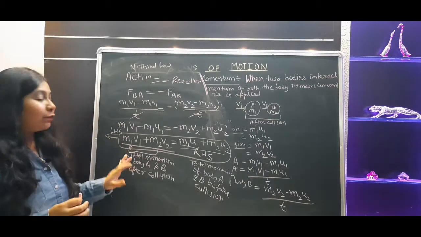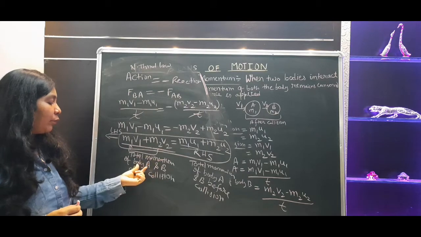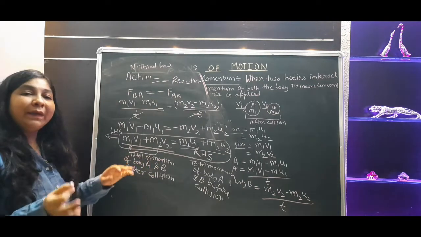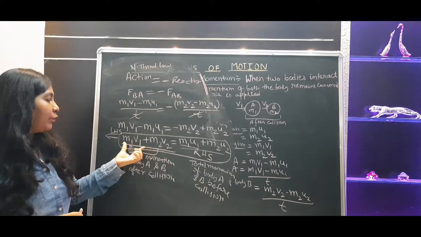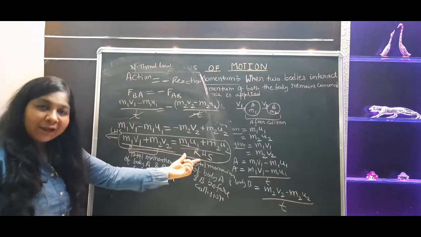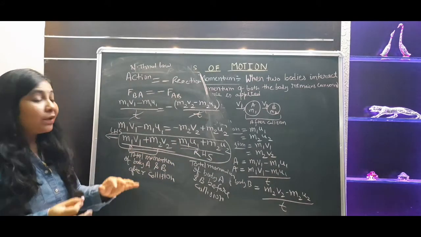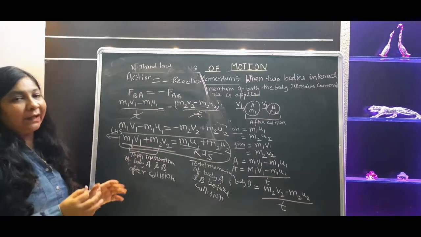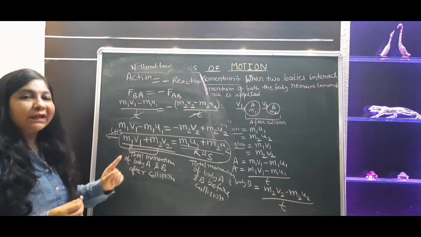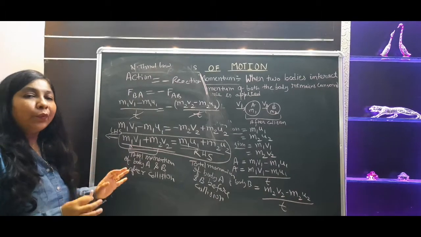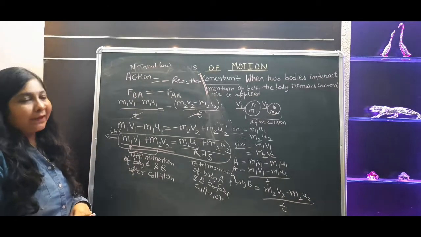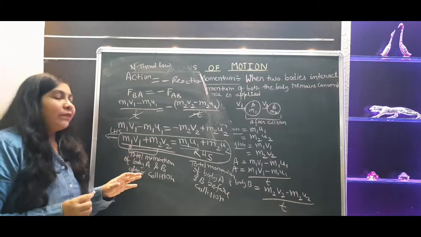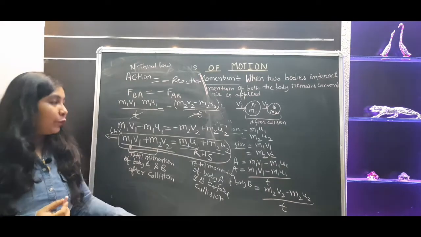So at last we concluded the total momentum of body A and B will remain conserved. That means the sum of the momentum of both bodies before collision is the same as the sum of their momentum after collision. But only one condition is there: no external force should be applied. So this was the law of conservation of momentum that we proved here.